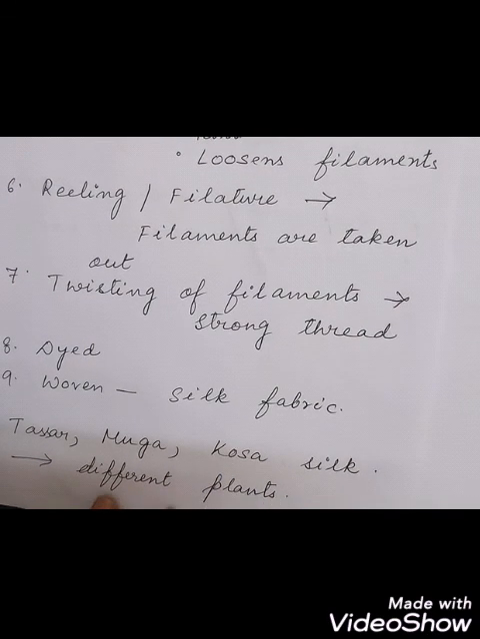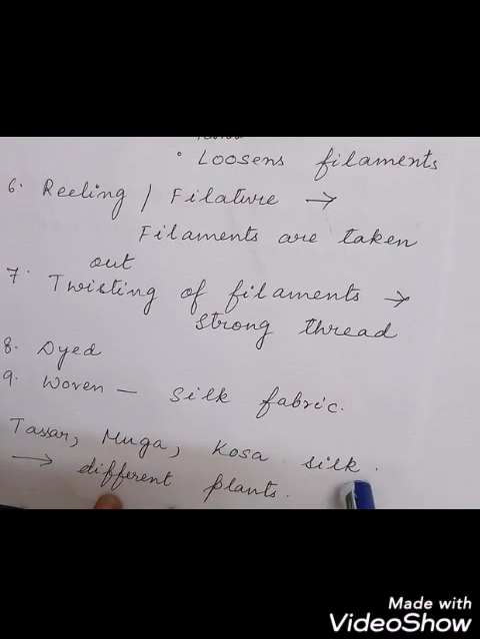This is because we get different types of silk. Why? Because the silkworms are fed on different types of plants. All these types of silkworms are given different plants, and so we get the various types of silk. Okay.